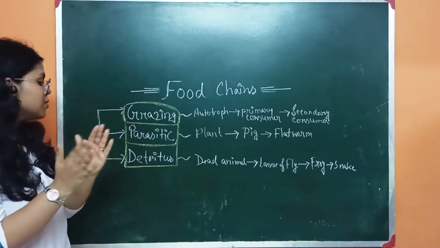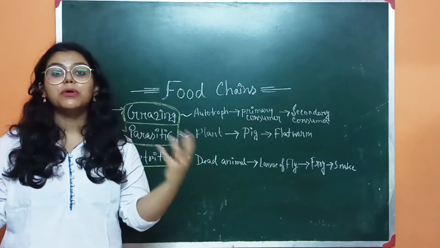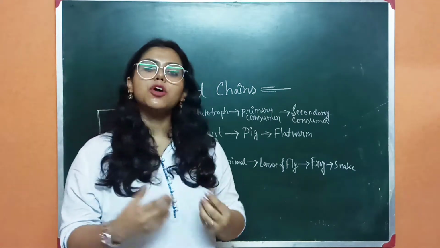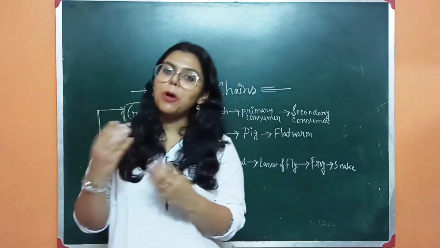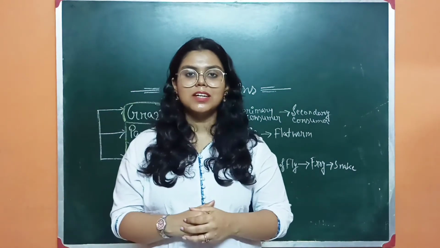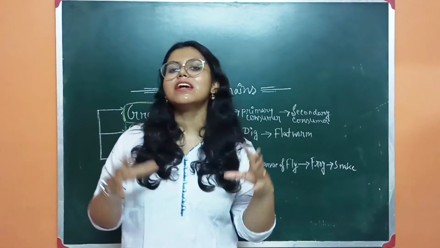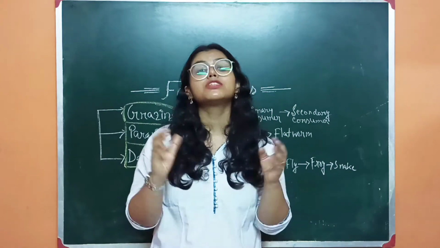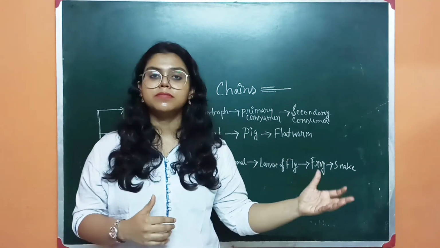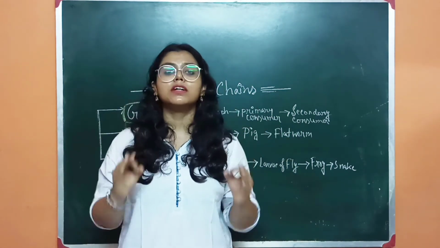So next and the last, most important, which is very uncommon in our ecosystem, that is the detritus food chain. Why is it uncommon? Basically it is common in our ecosystem, but it is not common in our syllabus, right? We do not emphasize that topic, but it's very important for our examination. So what is the detritus food chain? Simply you can say it is just the ending point of the grazing food chain.